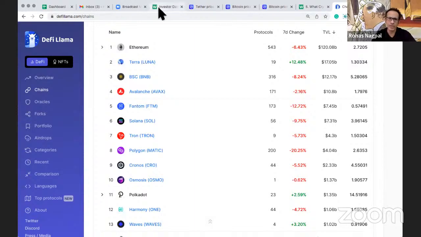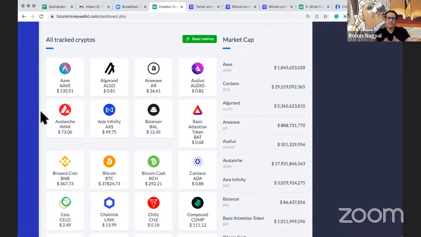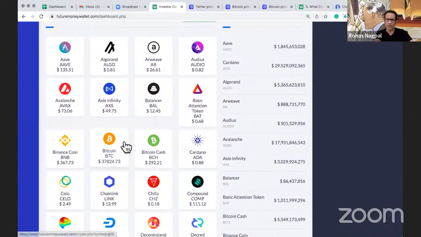Another thing I wanted to tell you guys is that we have something called Future Money Wallet. The reason is very simple. We are not trying to create our own data. We are in fact pulling data from platforms like CoinMarketCap, which by the way is owned by Binance. Many of you may not have known that. And Messari and others. But what I've realized is it is not practical to follow thousands of cryptos. So I identified about 50 cryptos and I only follow those.